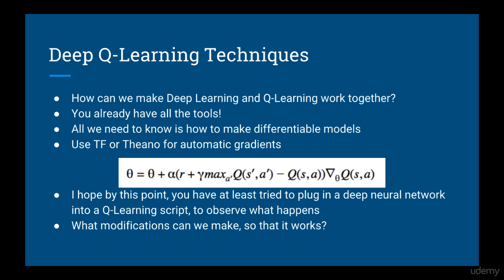And of course, you don't need to derive the gradients by hand, since Theano and TensorFlow have automatic differentiation. So I hope by this point, you've tried this at least once and have seen firsthand that it doesn't seem to converge to a good solution. So in this lecture, we are going to discuss some modifications we can make to the basic Q-learning process that will make this work.